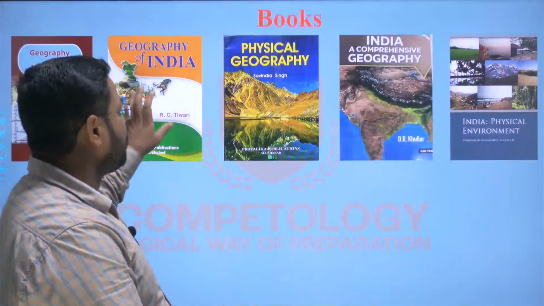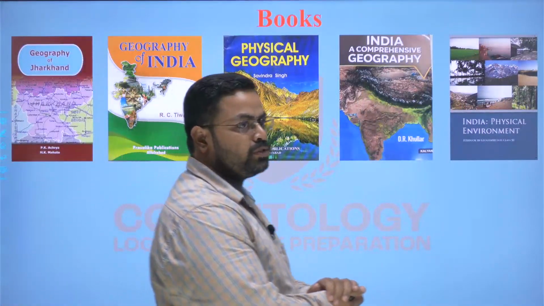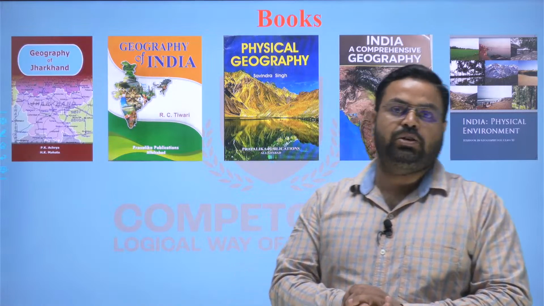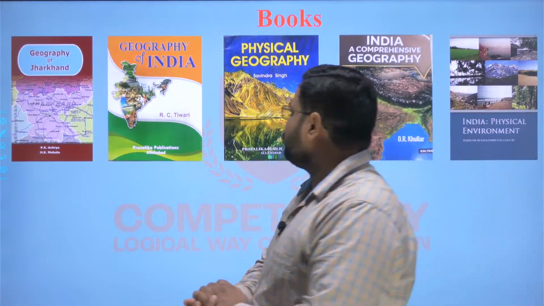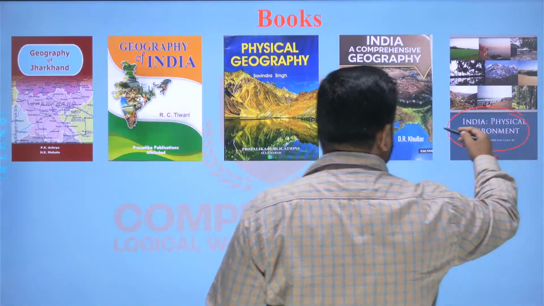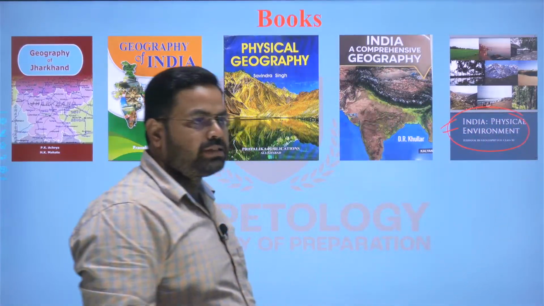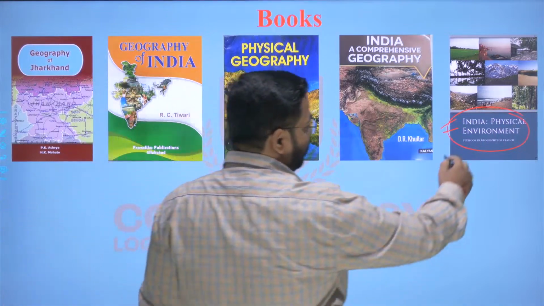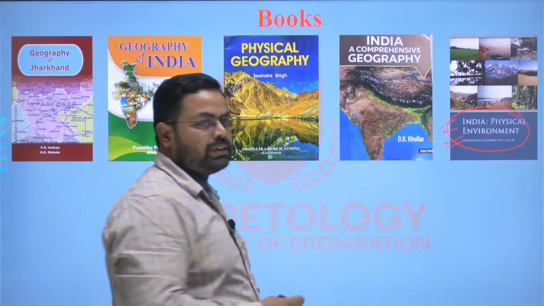And if we talk about the books available in the market with respect to geography, then you will find that first of all the students take the NCERT book, India Physical Environment, right? Physical Environment India.